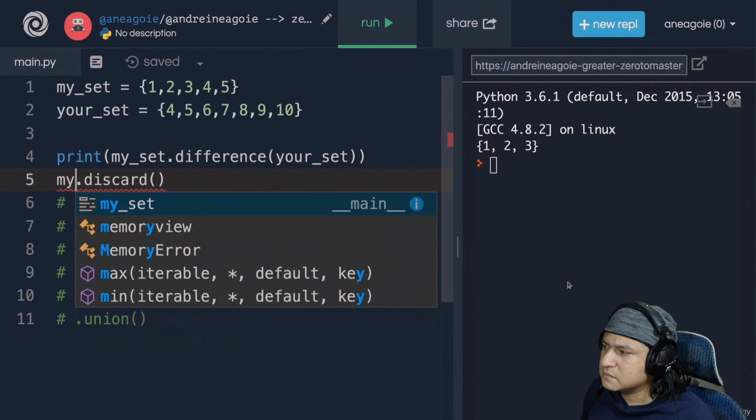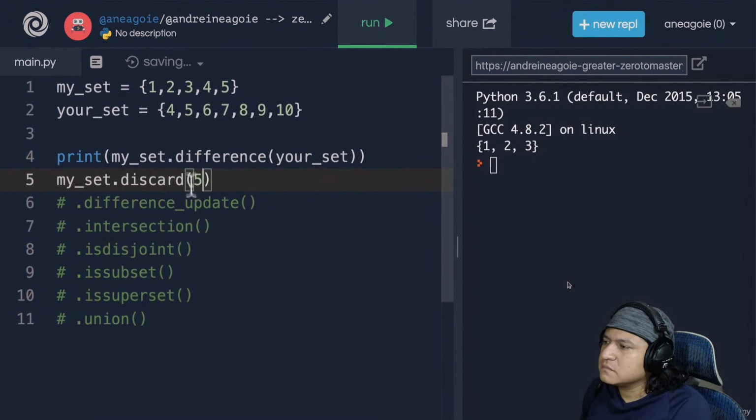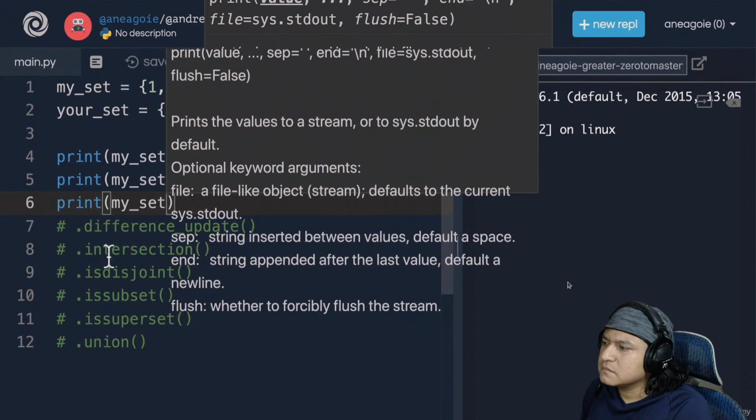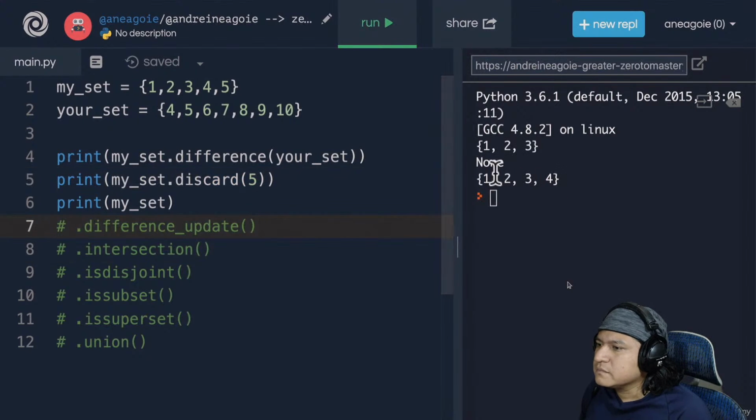What about the next one? Discard. Again, if we do my set dot discard, it says it removes an element from a set if it is a member. So here we can say discard 5. And if I print my set and click run, I get none. But if I print here my set and click run, I get 1, 2, 3, 4 because we've just discarded 5. It modifies our set.